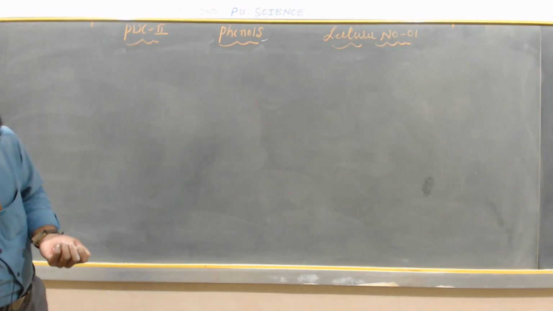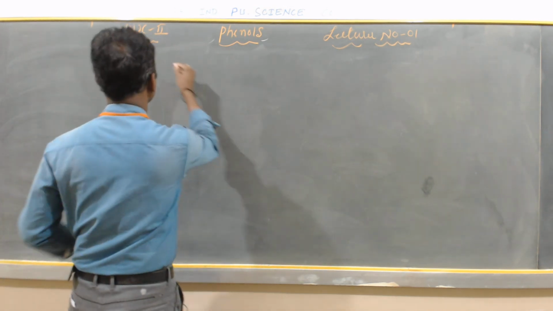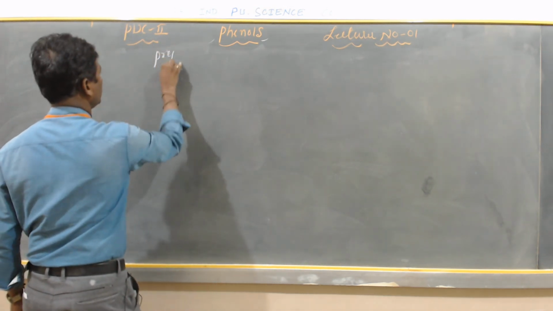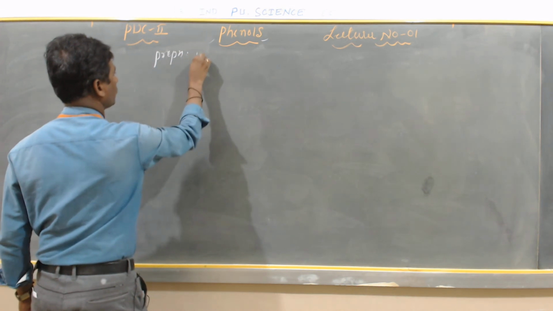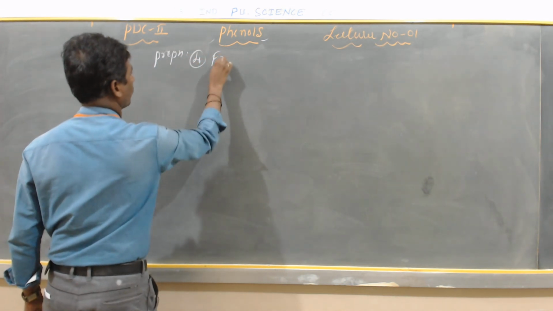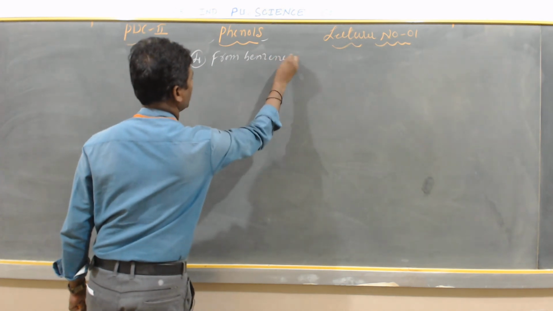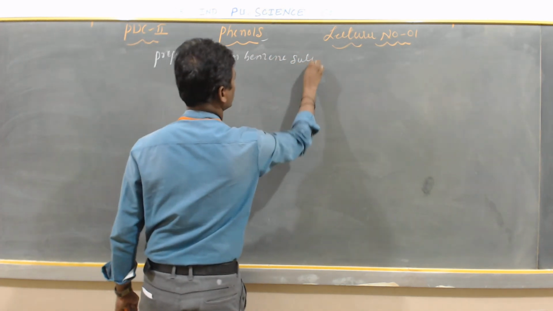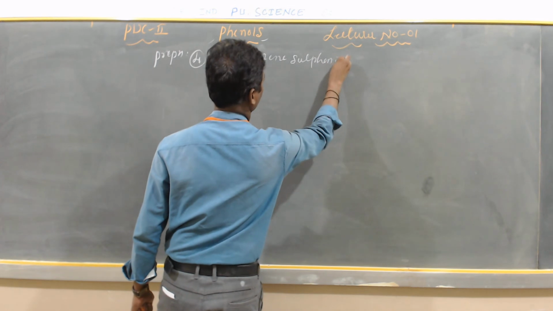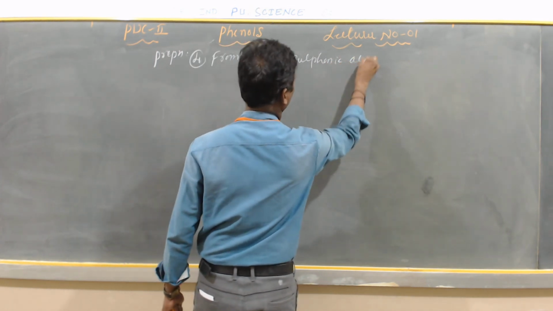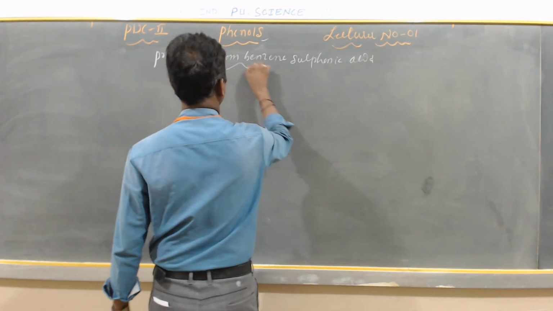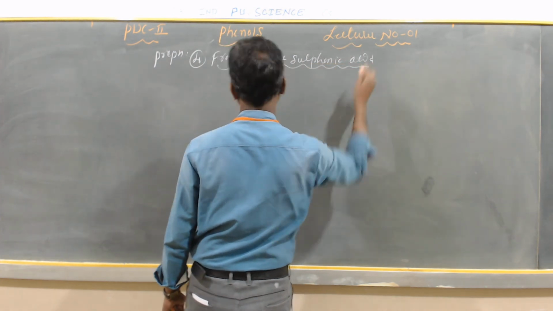Next, the fourth method of preparation. We are discussing preparation. The fourth one is from benzene sulfonic acid.